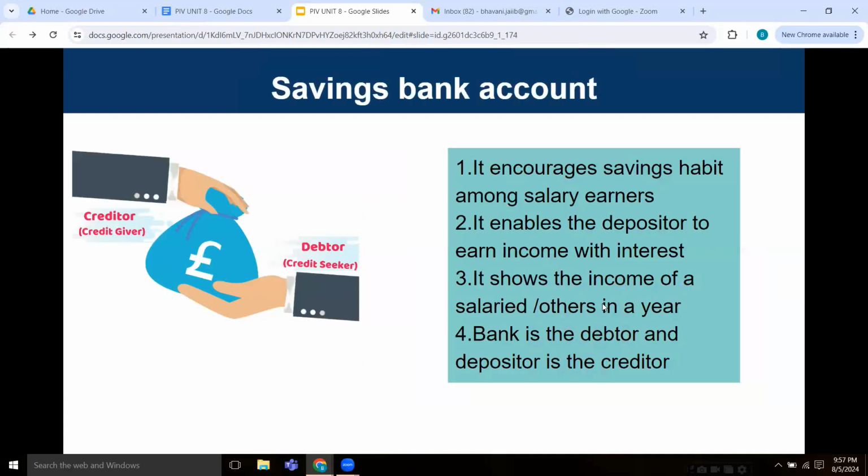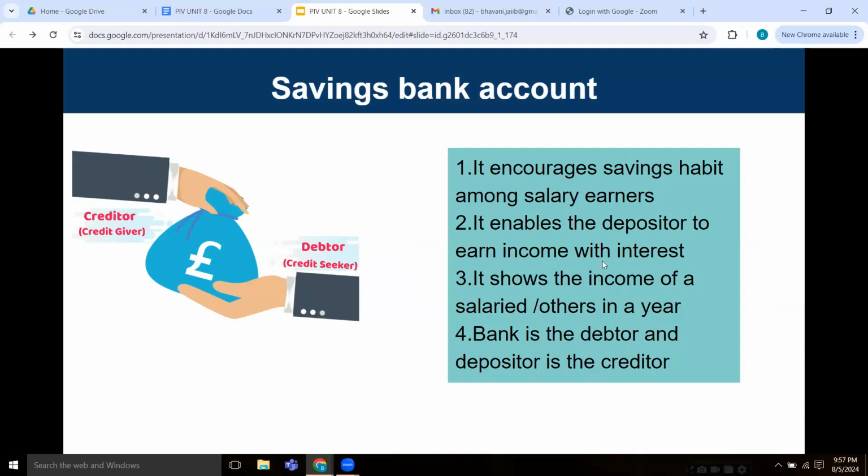Next, we'll look at the savings bank account. So far we looked at the current accounts. Savings bank account, as we all know, encourages savings among the salaried employees usually. It encourages the savings habit among salary earners. It enables the depositor to earn income with interest.